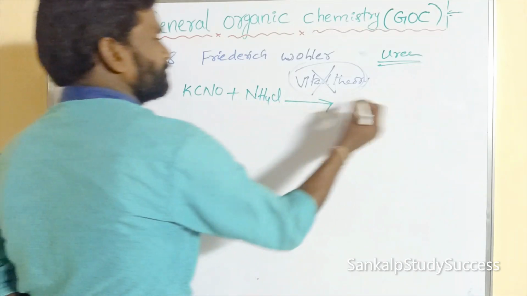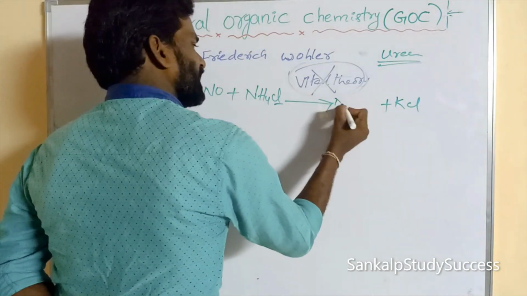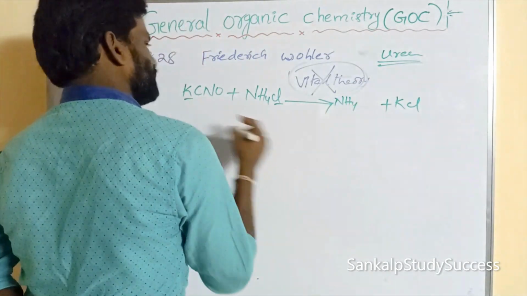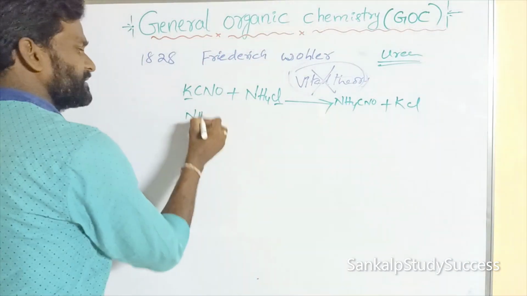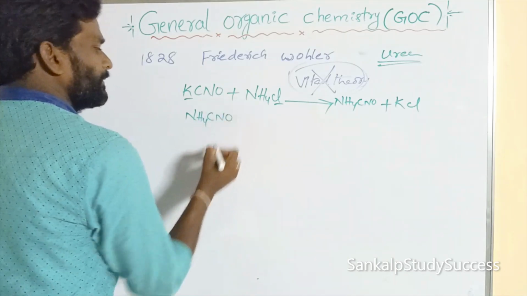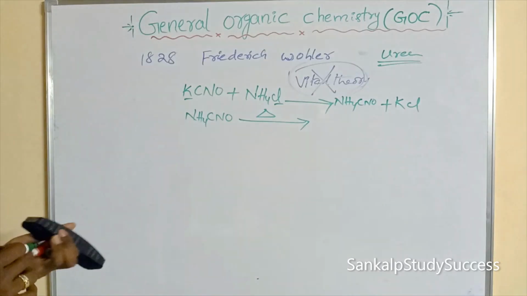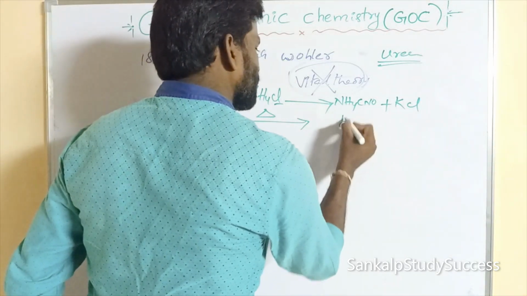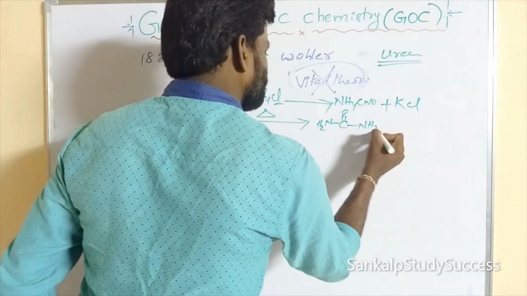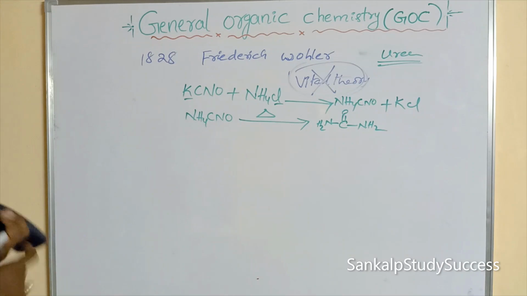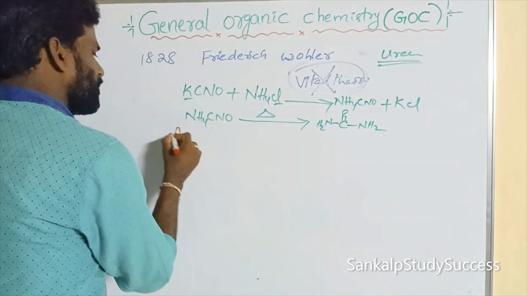KCl and ammonium cyanate, NH4CNO. This NH4CNO, on heating, produces C double bond O with NH2. So this is the ammonium cyanate. What is its name? Ammonium cyanate.